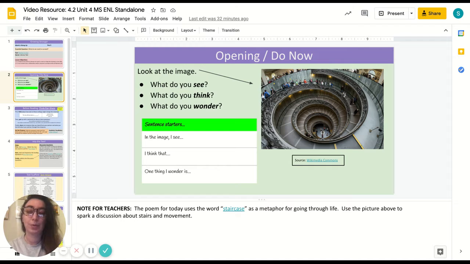So the poem uses the word staircase as a metaphor for going through life. So here they have a picture of a staircase. So definitely try to extend that opening do now into a discussion, hopefully to get your students talking, to get them thinking about these sort of metaphors that they're going to be seeing in the text.